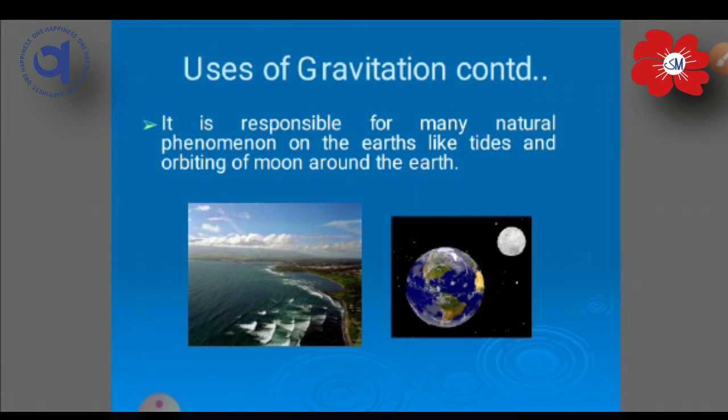It is also responsible for natural phenomena, especially the tides and the orbiting of the moon around the earth. There is a gravitational force present between earth and moon, and that's why the moon is continuously orbiting around the earth.